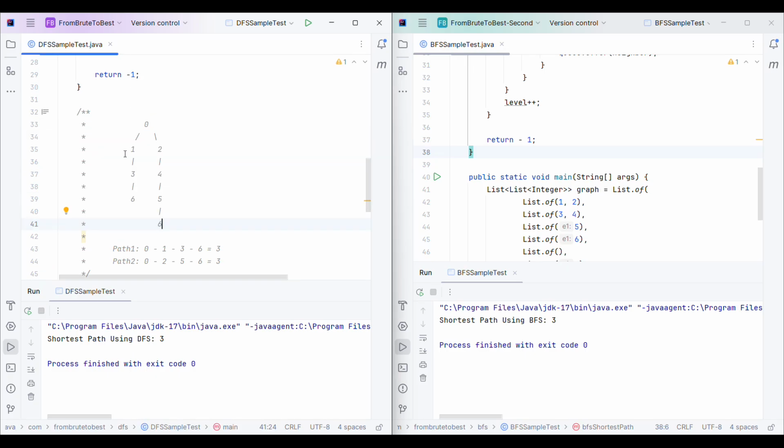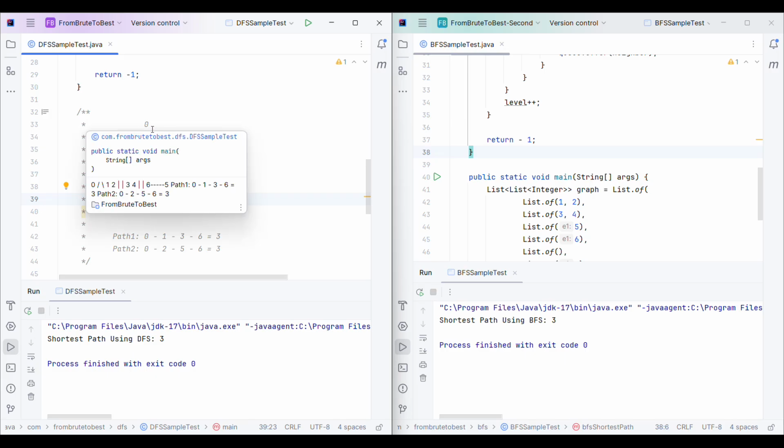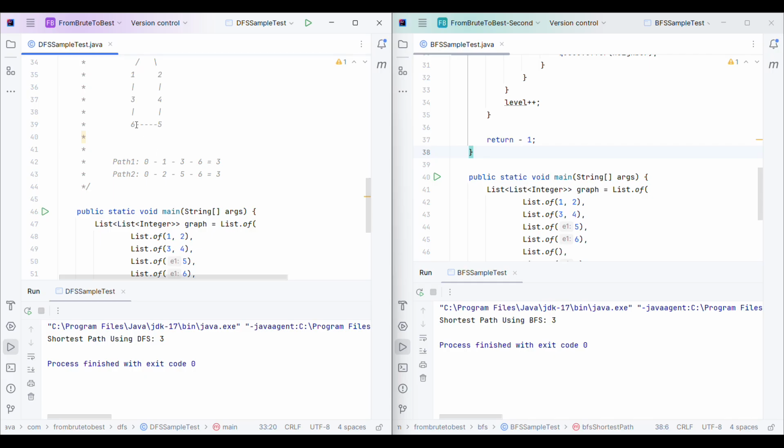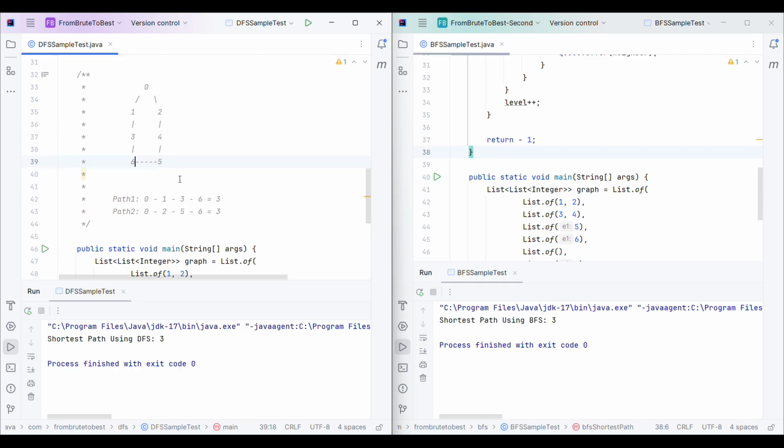Now if we change our graph a bit, okay, let's say our graph looks something like this. Let me change this 6, yeah, this way. So in this graph, 0 is connected with 1 and 2, 1 is connected with 3, 3 is connected with 6, 2 is connected with 4, 4 with 5, and 5 is finally again connected with 6, okay. Now here if we start with 0 and try our target, let's say 6 again. Now here also we can have two paths, right?